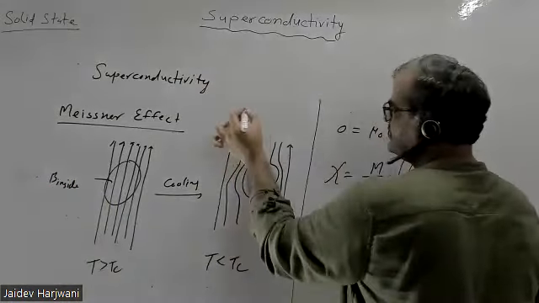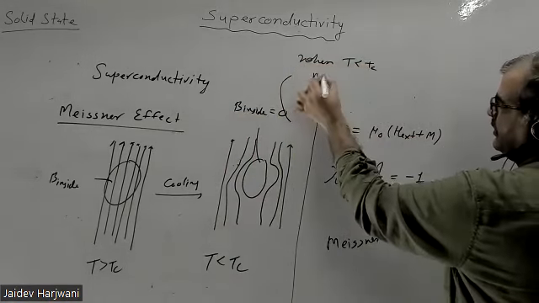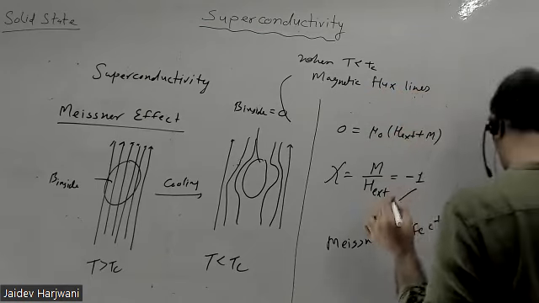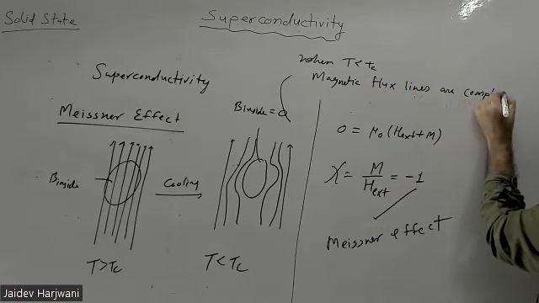So when your T is less than Tc, the magnetic flux lines are completely expelled. That is your Meissner effect. Is it clear?